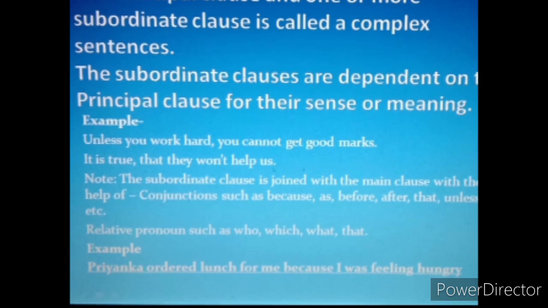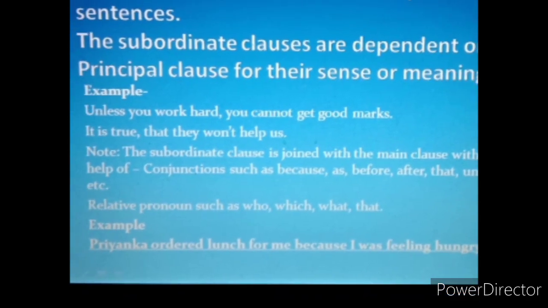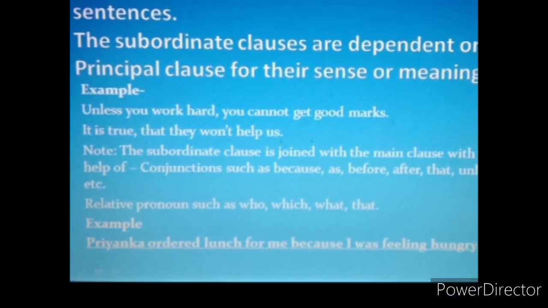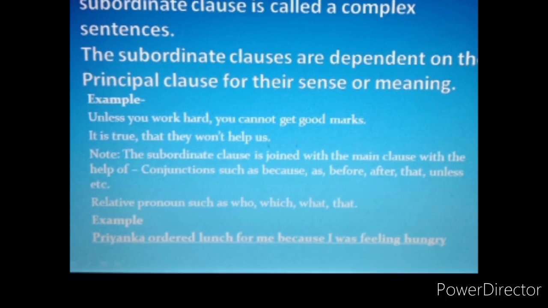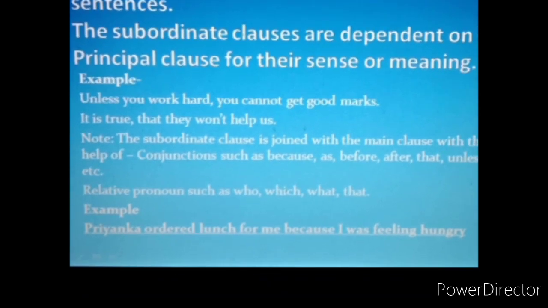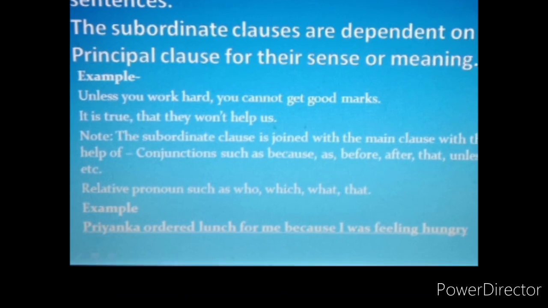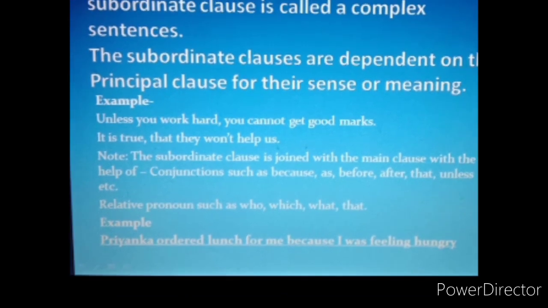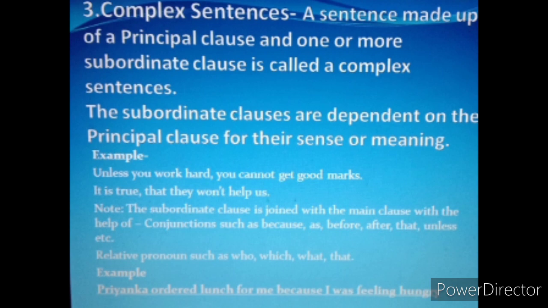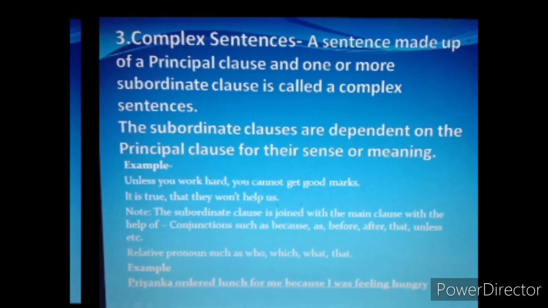Now let's take an example here. Priyanka ordered lunch for me because I was feeling hungry. Now, Priyanka ordered lunch for me is the main clause here. Because I was feeling hungry is dependent on the main clause. And because is the conjunction used to join these two clauses. So I hope it is clear to you.